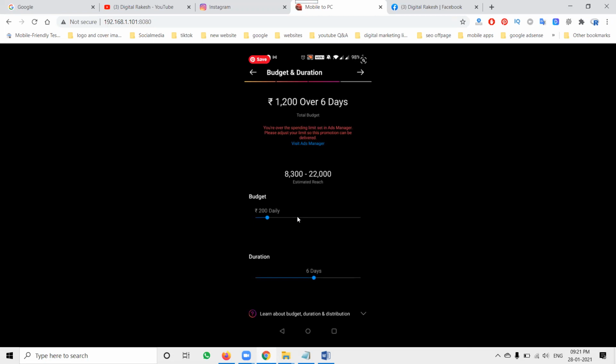Here, what is my daily budget? I can start from 80 rupees daily. The display will show your spending limits at the ad manager. Please adjust the limit. I'll increase it over the 6 days, but I'm selecting one day at 80 rupees. So this will be charged.